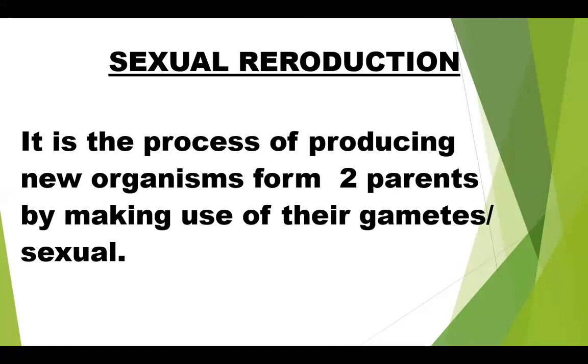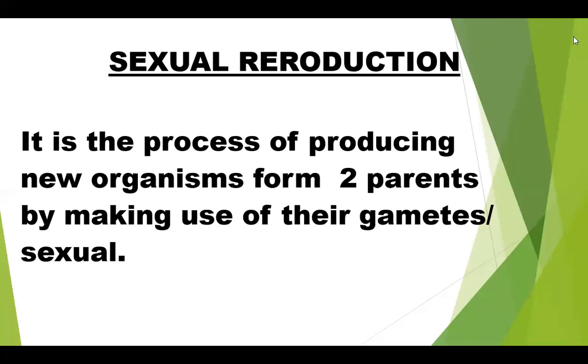Here we have already learned about two types of reproduction. One is sexual reproduction and the other is asexual reproduction. You know that asexual reproduction is the process of producing new organisms from a single parent. Only one parent is required to produce their young ones, without using gametes or sex cells. So what are gametes? Gametes are sex cells. That is called asexual reproduction.